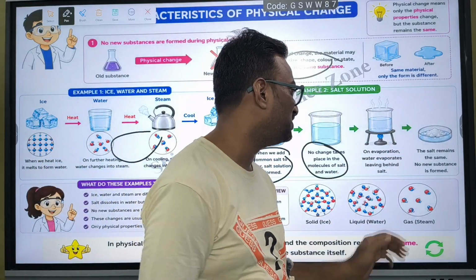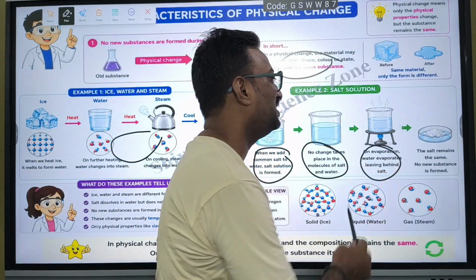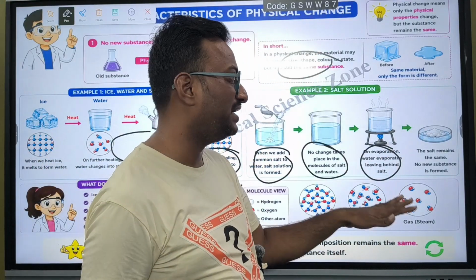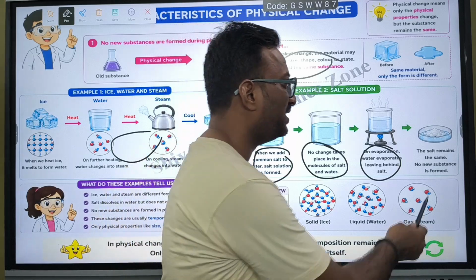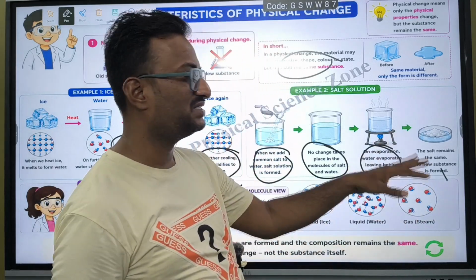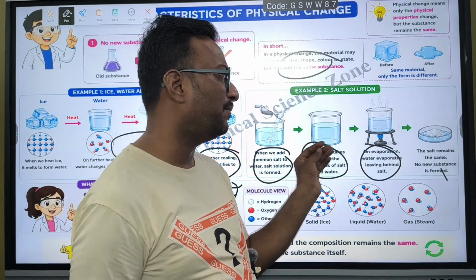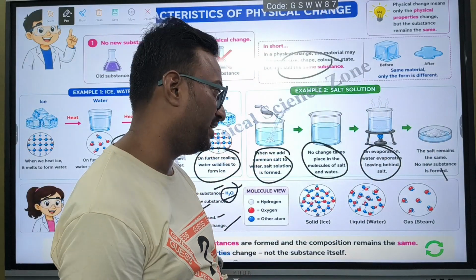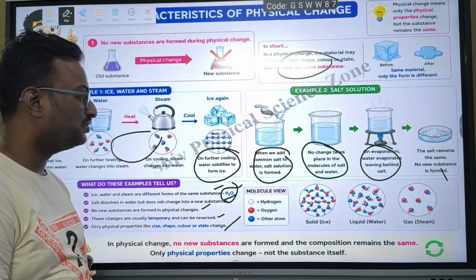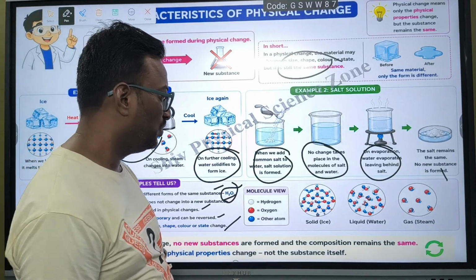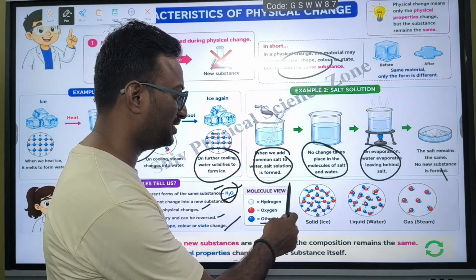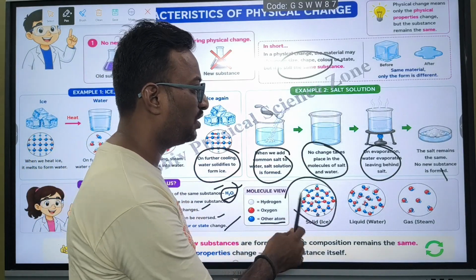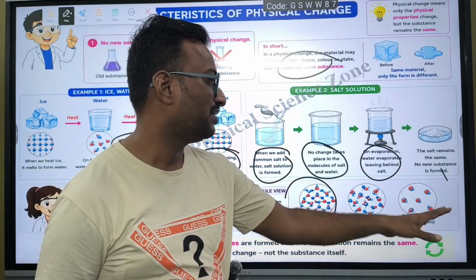On evaporation, water evaporates, leaving behind the salt. The salt remains the same and no new substance is formed, and the same amount of salt will be present after the water has evaporated. Okay, so the molecular view, that is hydrogen, oxygen and other atoms. So that is solid, liquid and gas.